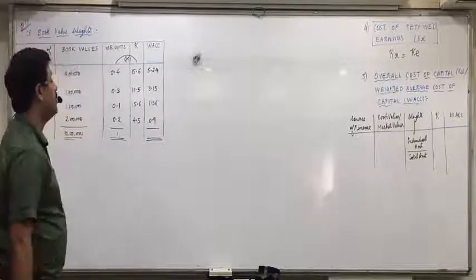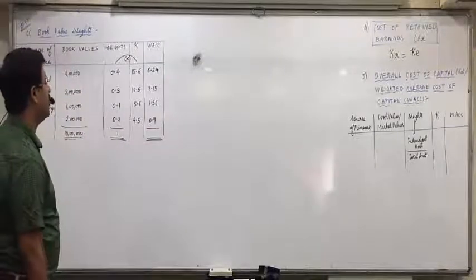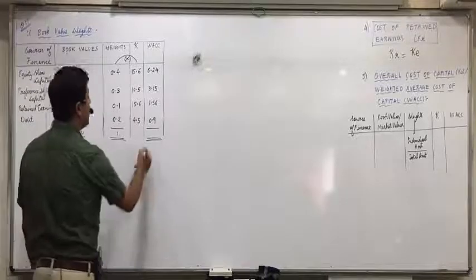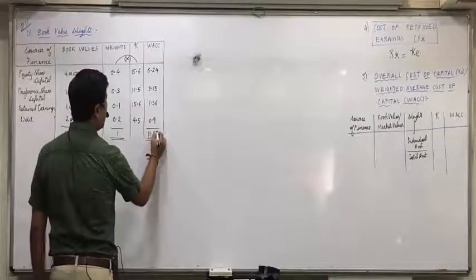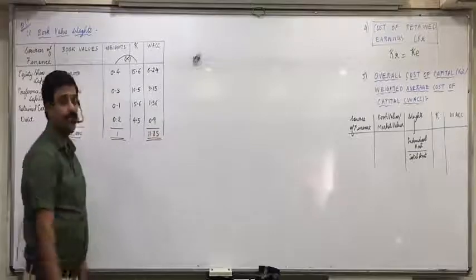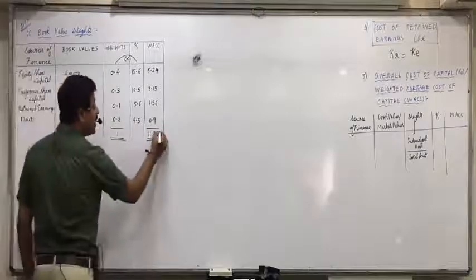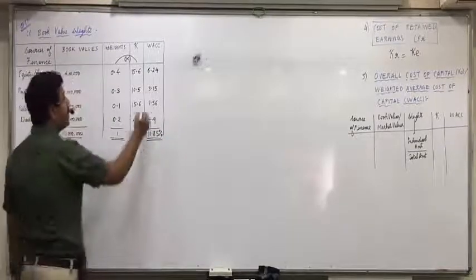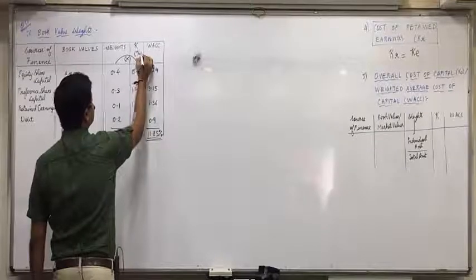6.24, 3.15, 1.56, 0.9, the total is 11.85. Did you understand this? This is the weighted average cost of capital. This is always expressed in percentage.